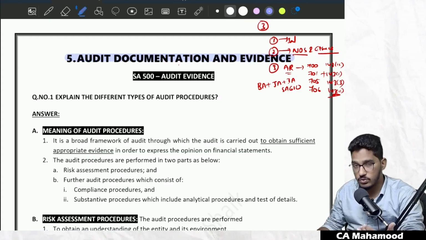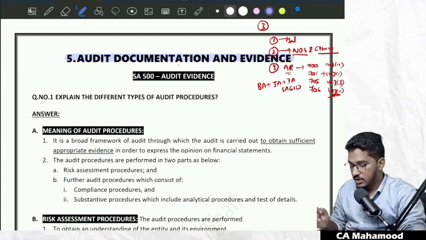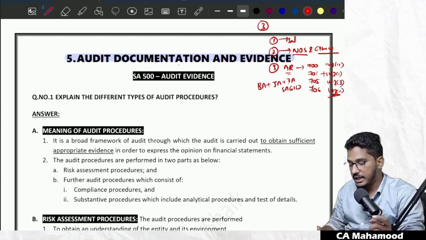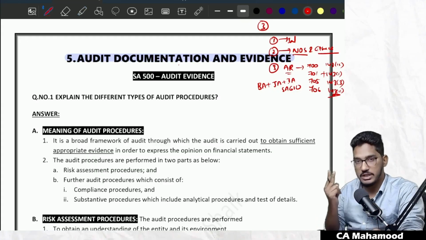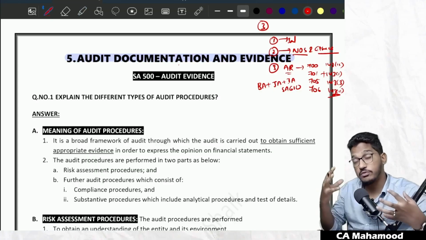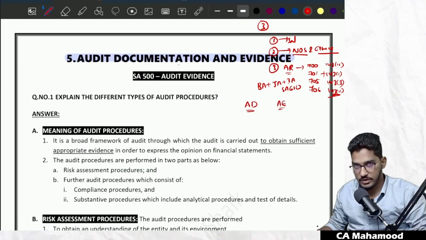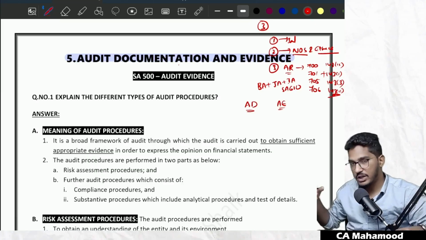So now we are going to take up the revision of the chapter audit documentation and audit evidence. From the title itself, you can identify this chapter is actually a combination of two chapters, two concepts. One concept is audit documentation and the other concept is audit evidence.